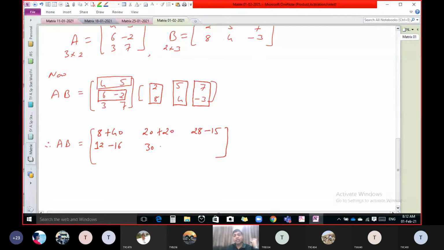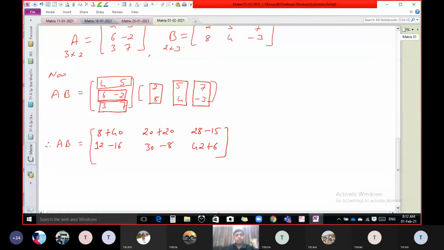Now second row with third column. Second row with third column. 42. Yes, 42. Then plus 6, because minus 2 minus 3 plus 6. Okay. Now the second row is over.